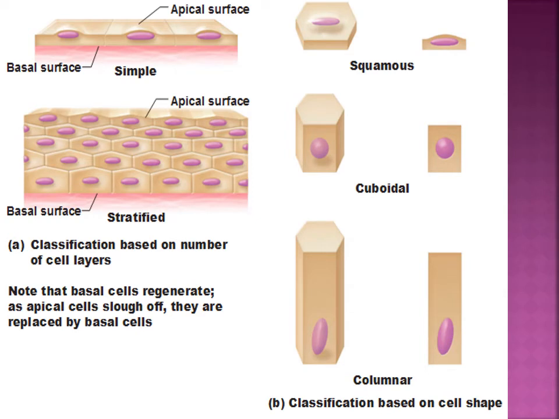So look at the picture. These are the simple epithelium types: the squamous, cuboidal and columnar. These are all different types. Then classification based on the cell shape. Look very carefully: the first one is simple, with basal surface and apical surface, the second one is stratified, and the last one is columnar.